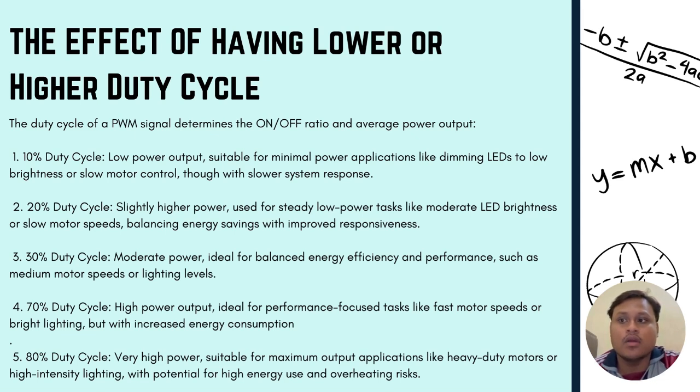moderate LED brightness or slow motor speeds, balancing energy saving with improved responsiveness. Third, 30% duty cycle, which is moderate power, ideal for balanced energy efficiency and performance such as medium motor speed or lighting levels. 70% duty cycle is used for high power output, ideal for performance focused tasks like fast motor speed or bright lighting, but with increased energy consumption. And lastly, 80% duty cycle is very high power, suitable for maximum output applications like heavy duty motors or high intensity lighting with potential for high energy use and overheating risk.